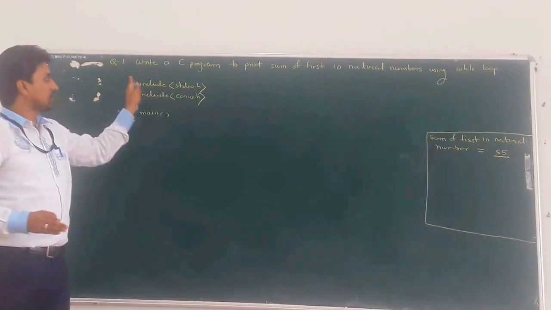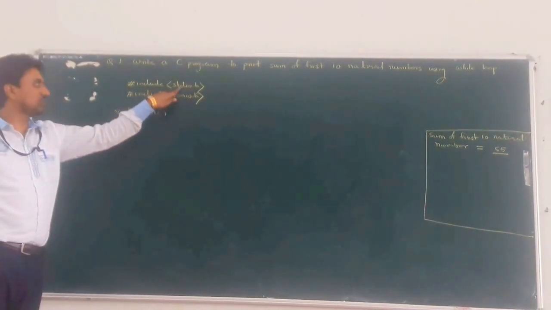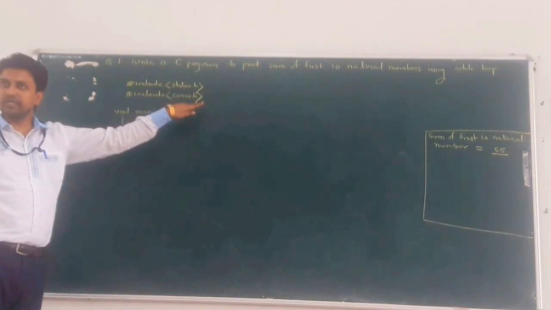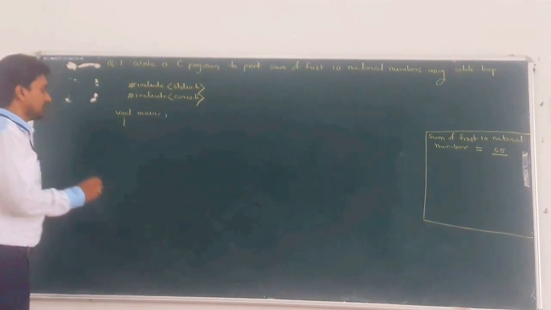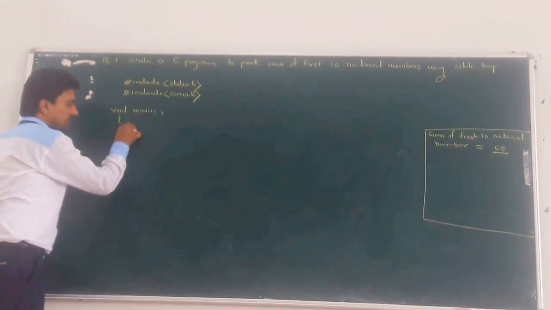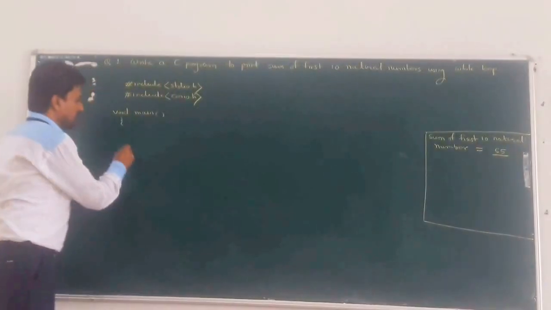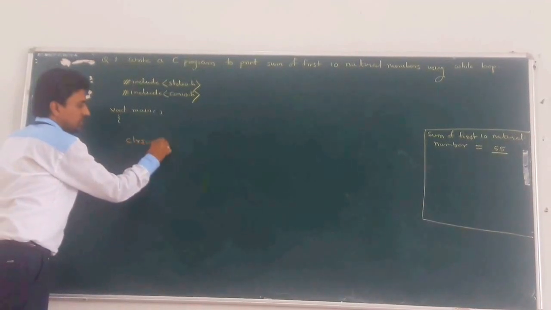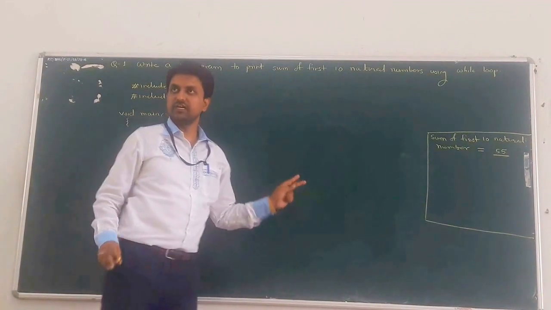So we can write our C program to print the sum of first 10 natural numbers. Start the program by including the two header files, that is the common part, stdio.h and conio.h. Next, write the main function, void main. So start writing the program. First thing is declaration of variables, but we don't know yet which variables we want. After that, clear screen. So whatever the previous output on the text mode window was, that is cleared first.